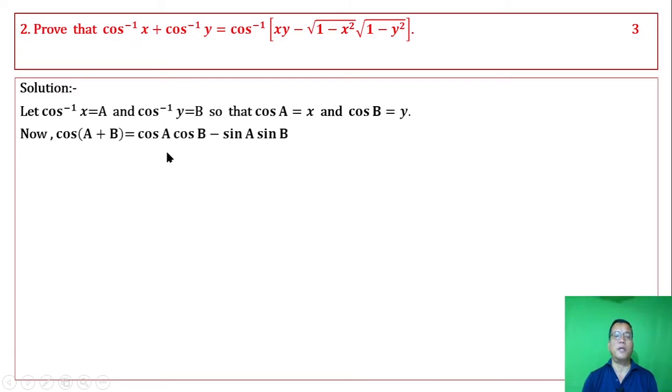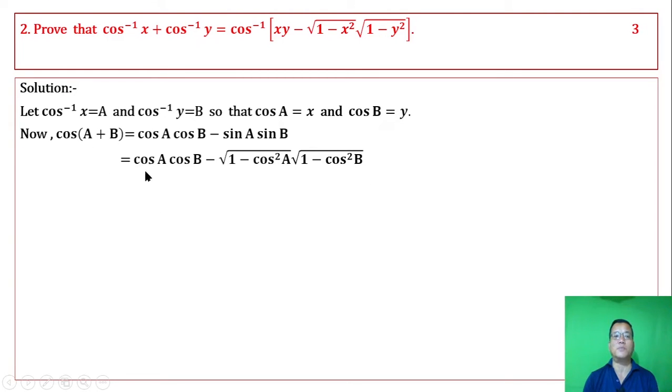Now cos of (a plus b). If we put this as a and this as b, then we get a plus b on the left side. If again we transfer this cos inverse to the left, we get cos of (a plus b), whose expansion is cos a cos b minus sine a sine b. Now sine a is equal to square root of 1 minus cos square a, and sine b is equal to square root of 1 minus cos square b.